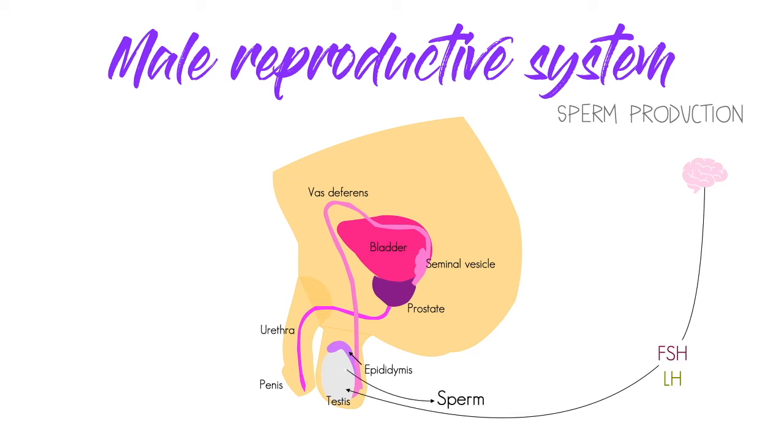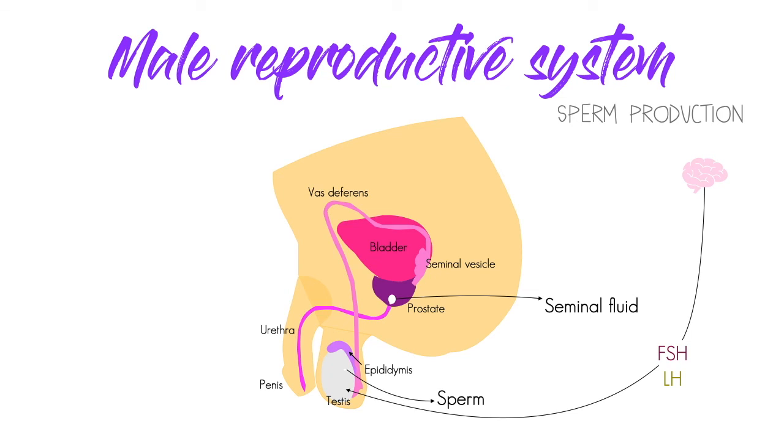The sperm is produced in tiny tubules inside the testes called the seminiferous tubules. Once produced, they move to the epididymis, where they mature and are stored. Then, the sperm moves to a tube called the vas deferens. The vas deferens takes the sperm inside the body and makes stops in different glands, such as the seminal vesicle and the prostate. These stops are important as the glands produce a nutrient-rich fluid called the seminal fluid. The seminal fluid feeds the sperm, and it protects it from the acidity found in the female's reproductive tract.